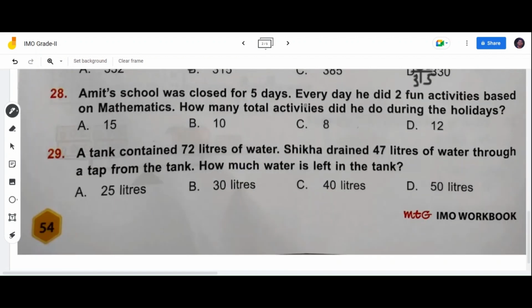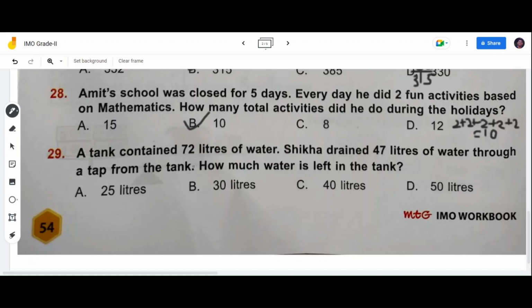Amit's school was closed for 5 days. Every day he did 2 fun activities based on mathematics. How many total activities did he do during the holidays? So let's add: 2 plus 2, 4. 4 plus 2, 6. 6 plus 2, 8. 8 plus 2, 10. So 10 math activities were done by Amit during the holidays. Option A 15, option B 10, option C 8, option D 12. Option B is the correct option.